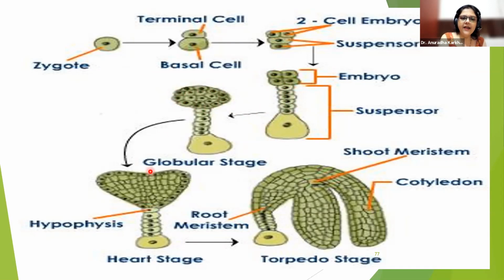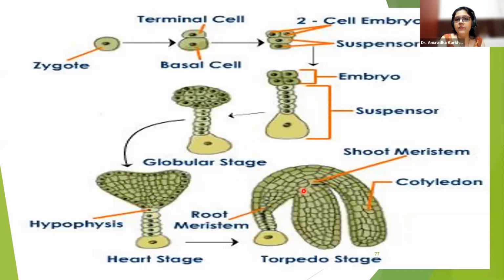The globular stage then underwent changes to form this type of heart-shaped structure. So it is called the heart stage. And here they have clearly mentioned hypophysis, which I had told you earlier. This is the hypophysis. Correct? The vesicular cell is yellowish green in color. It is the largest one. This is the vesicular cell. Correct. Now, from the heart shape, it has become, see, torpedo shape.